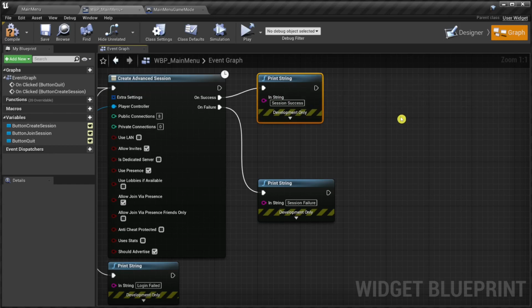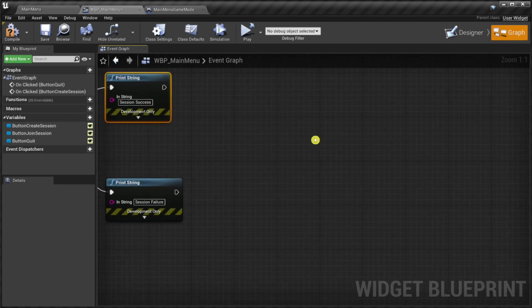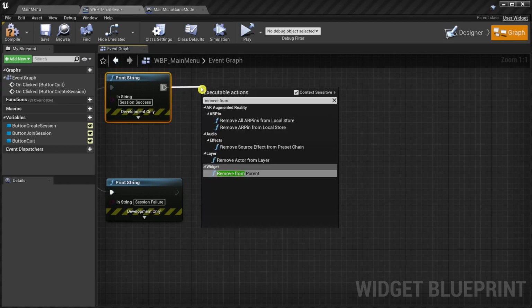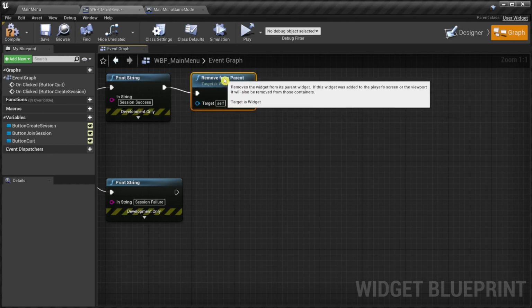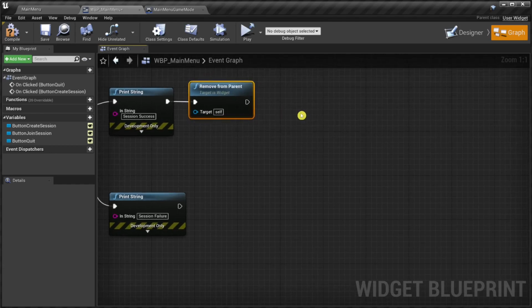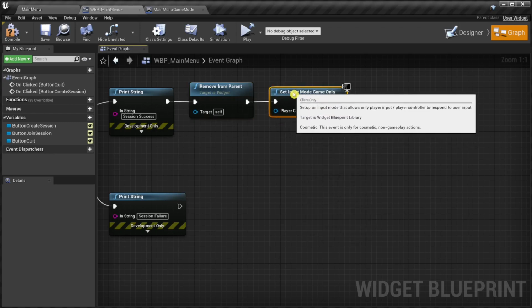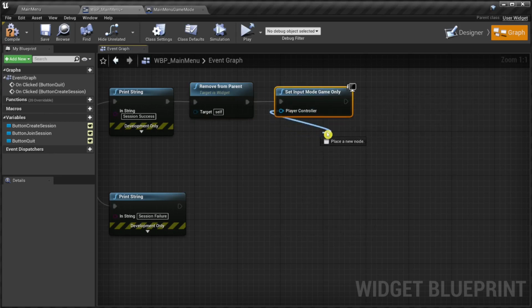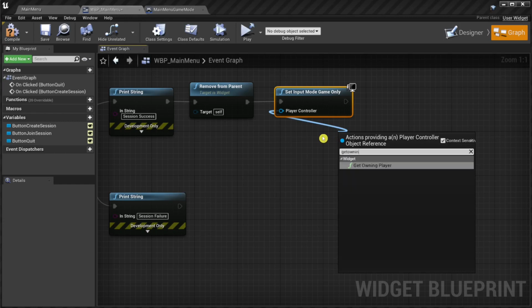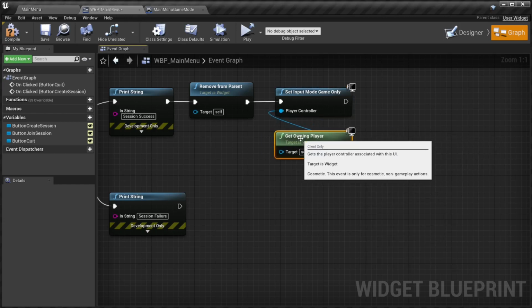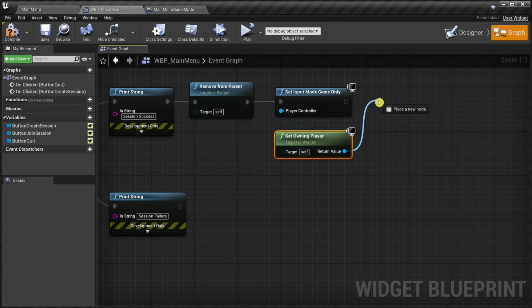As next steps, we need to remove the main menu and start the game map in listen mode. So we call remove from parent to remove the menu widget. And next, we set the input mode to game only, because there will be no more UI. And then we disable the mouse cursor again.